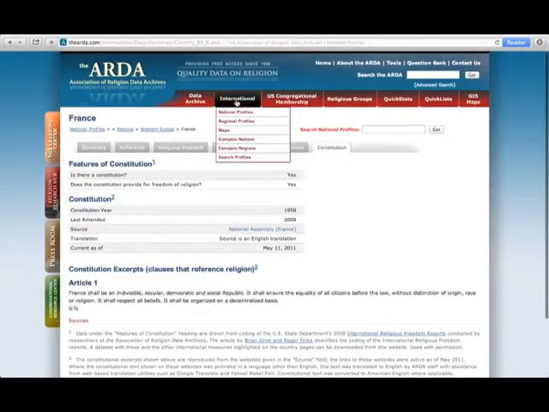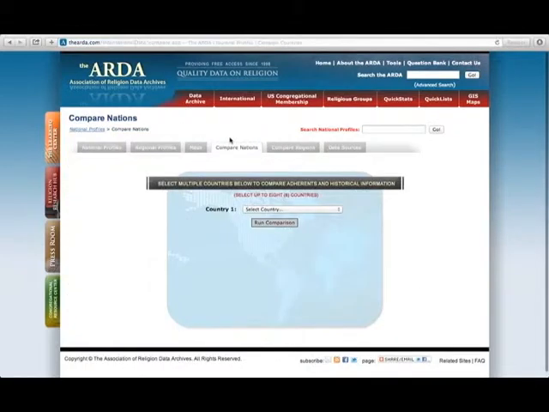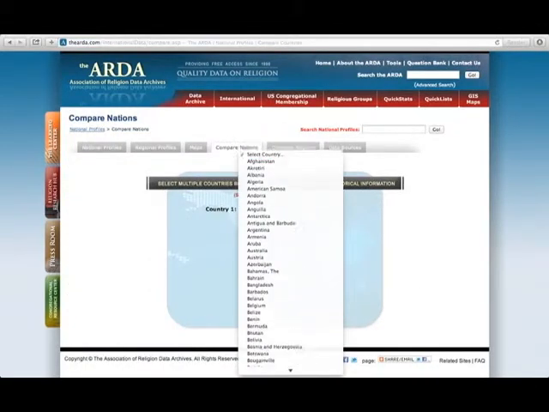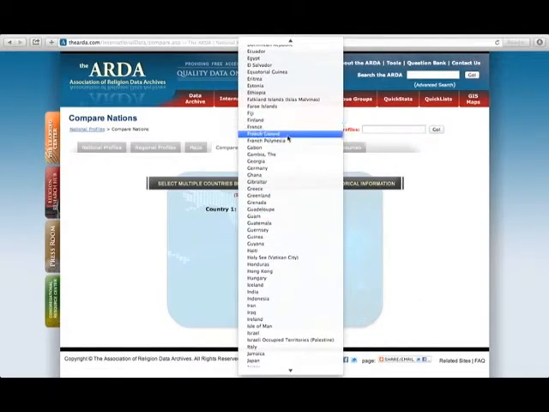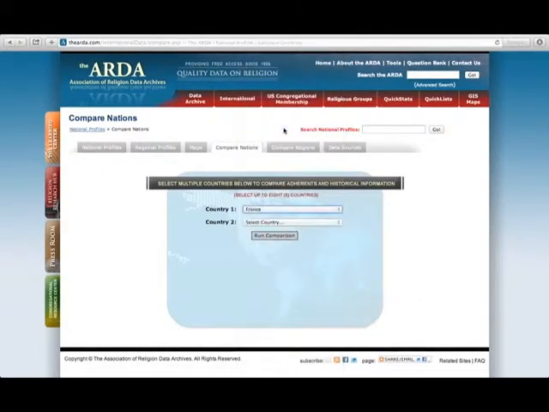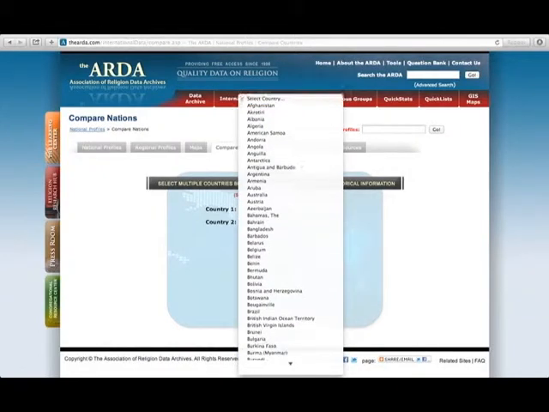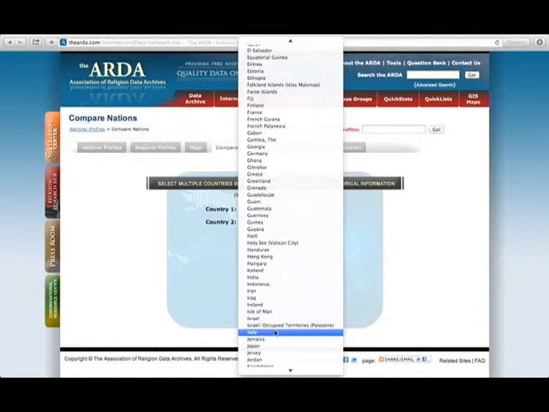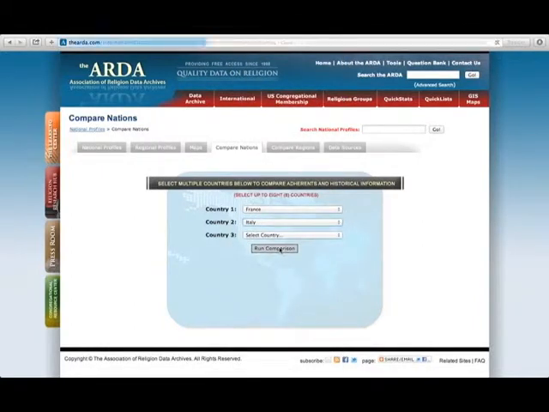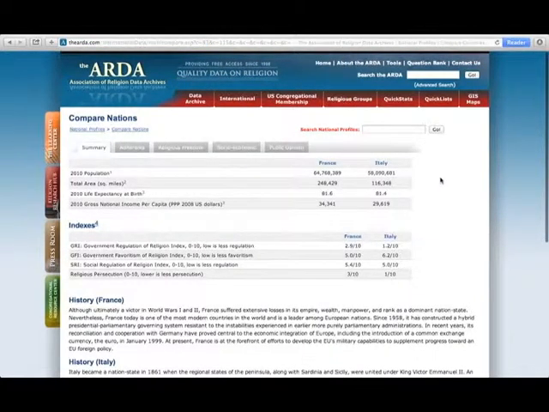Now we're going to go to the International tab and click Compare Nations. This is a cool feature where we can compare various information regarding religion and demographics across multiple nations. For this example, we're going to compare France to Italy. The layout for this feature is very similar to the normal National Profiles page, except here we can actually compare the statistics to another nation, in this example, Italy.